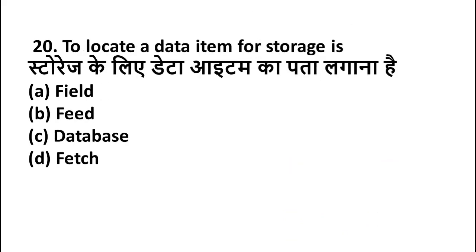Now the next question is: to locate a data item from storage is called option A field, option B field, option C database, option D page. Friends, locating a data item from storage is known as the page. Option D is the right answer. I hope you got the answer.